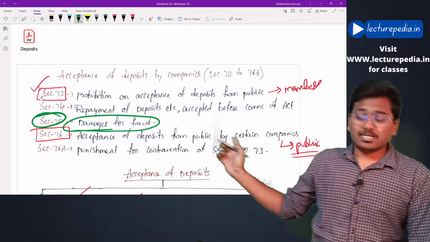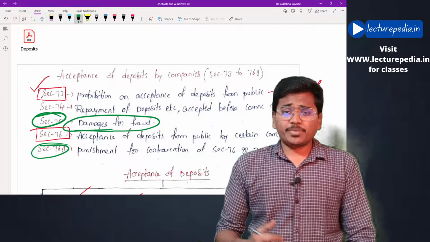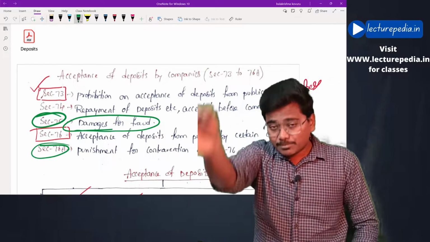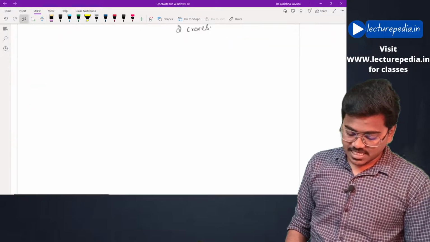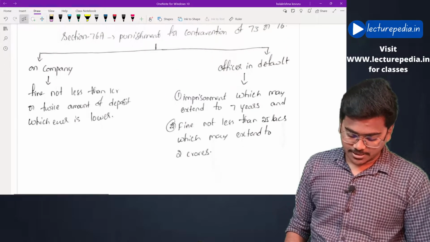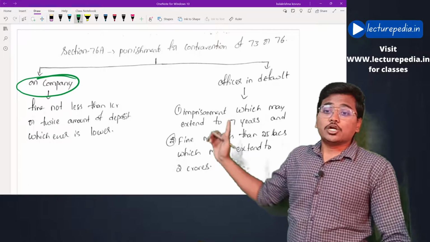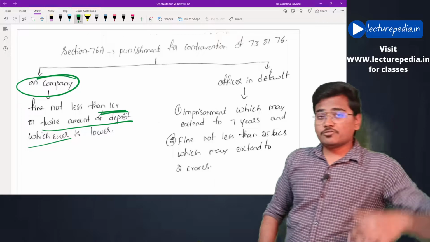Next, section number 76A. Now, if company contravenes section number 73 and section number 76, then punishment as per section number 76A will be imposed. What is the punishment? See, on company, fine not less than 1 crore rupees or twice the amount of deposit, whichever is lower.